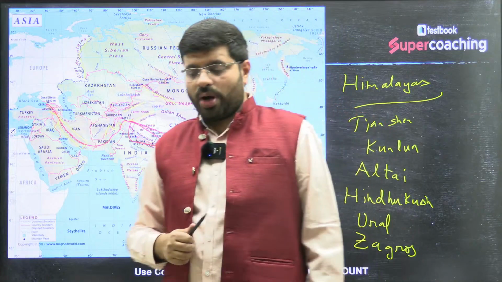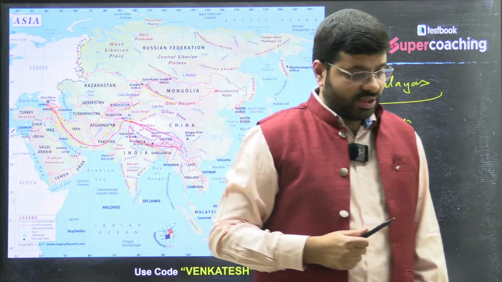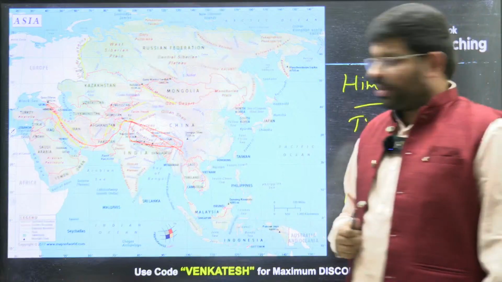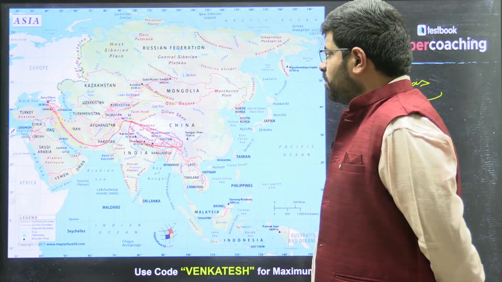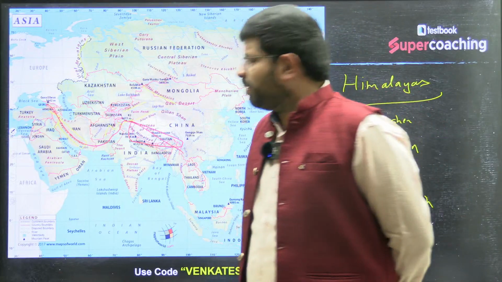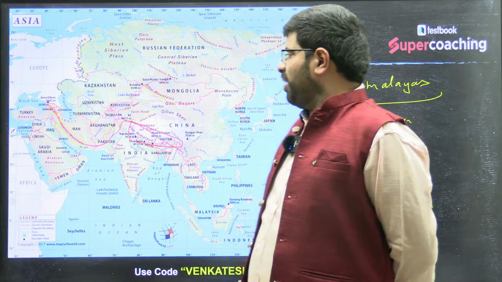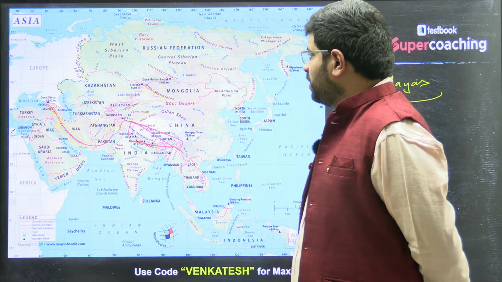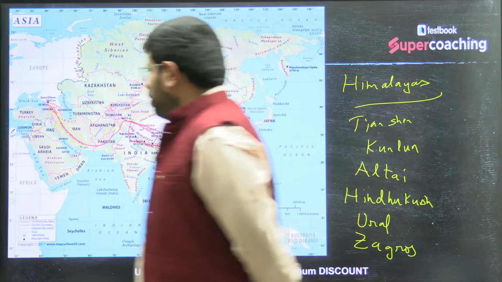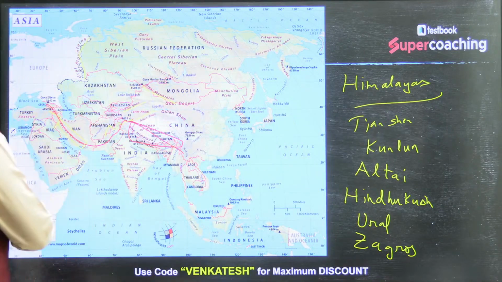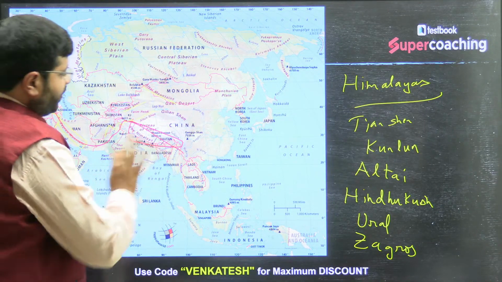You can consider it one big mountain range of the world. Though they are not connected, you do find some kind of linkages, right? So these are some of the major mountains. Please remember, they can ask you to match the following: Altai mountain range, Kunlun mountain range, Tian Shan mountain range, right? Then the Zagros mountains, all such kind of things.